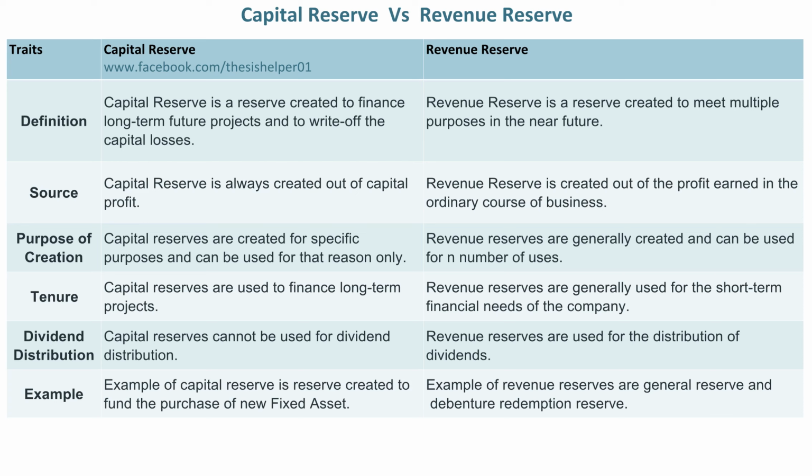Example of capital reserve is reserve created to fund the purchase of new fixed asset. Whereas, examples of revenue reserves are general reserve and debenture redemption reserve.